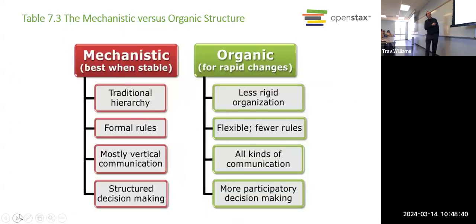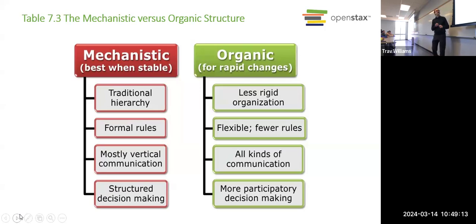All right. Well, here's another way we can think about organizations. Most of the organizations we're familiar with fall into this mechanistic category where they operate like a machine. So imagine, I don't know if you've ever opened up the hood of a regular gas combustion car, but you see all these different parts, and each part is doing something different, but they all work together to make the car go, right?